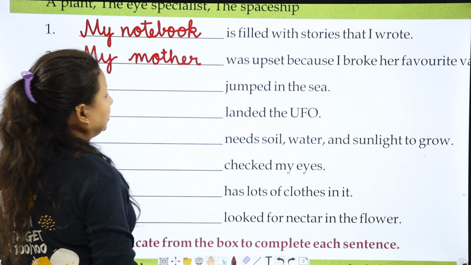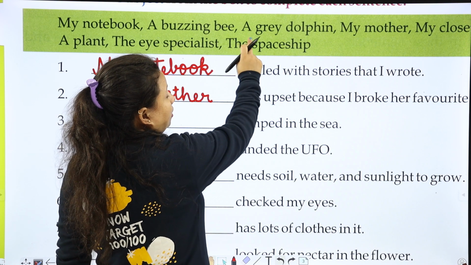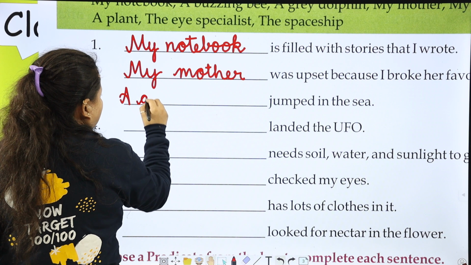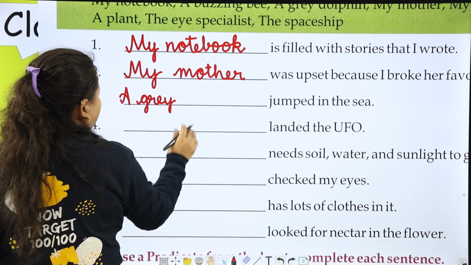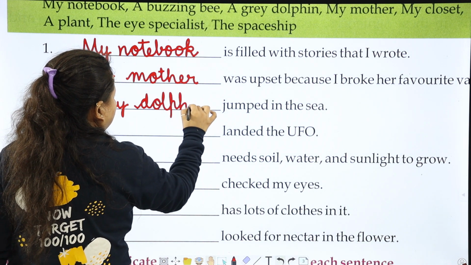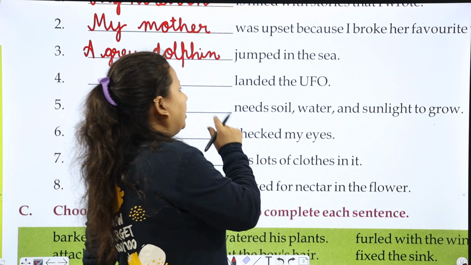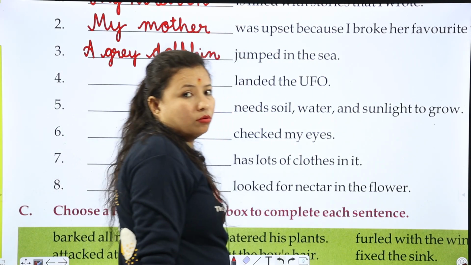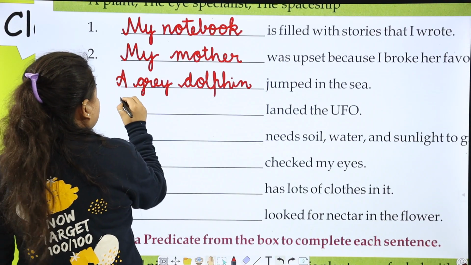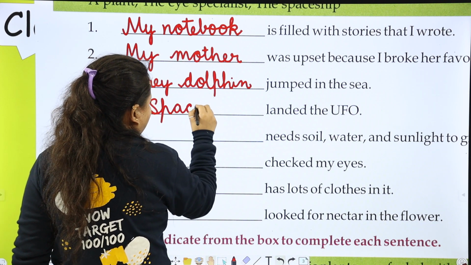Dash jumped in the sea. A grey dolphin. Next is dash landed the UFO. The spaceship.